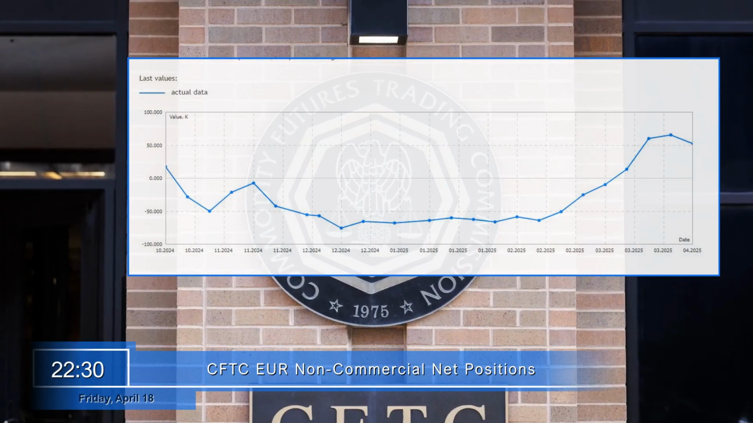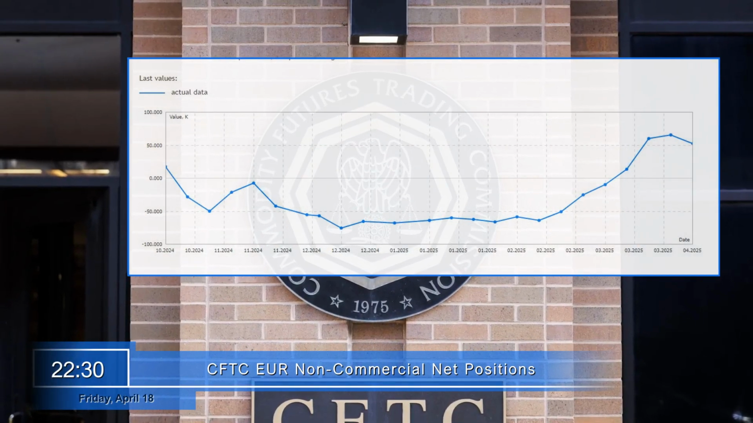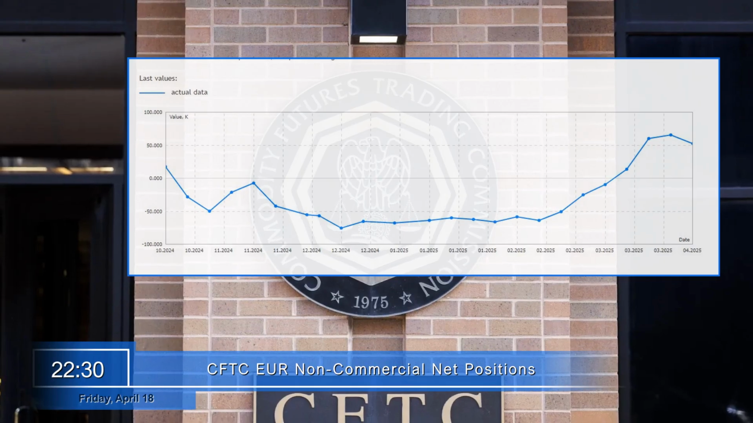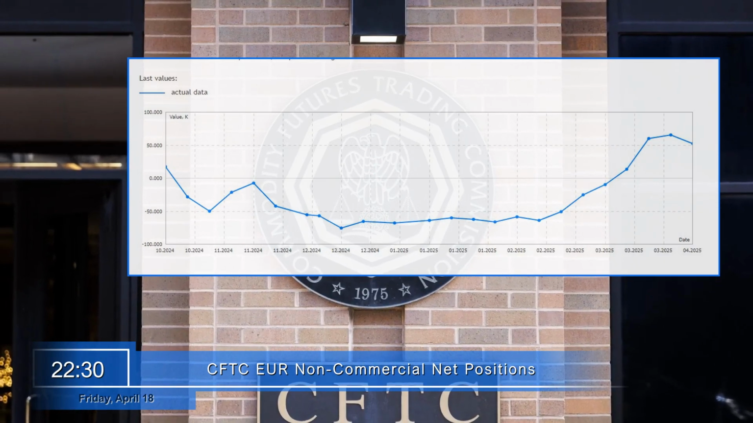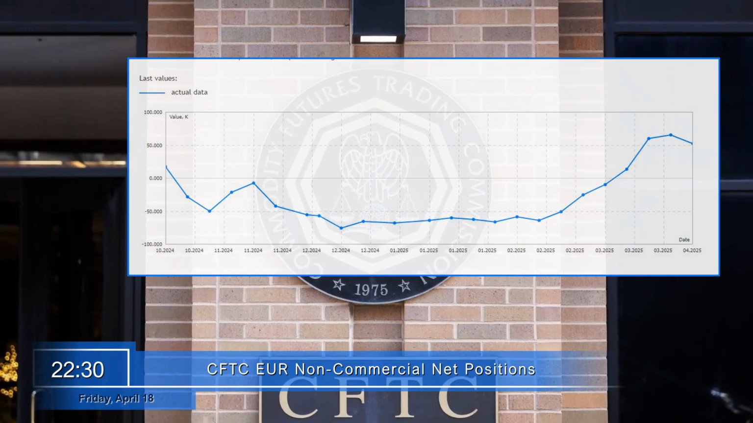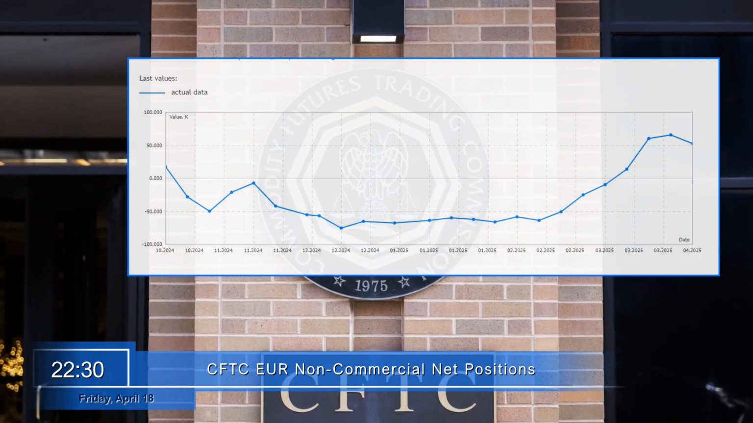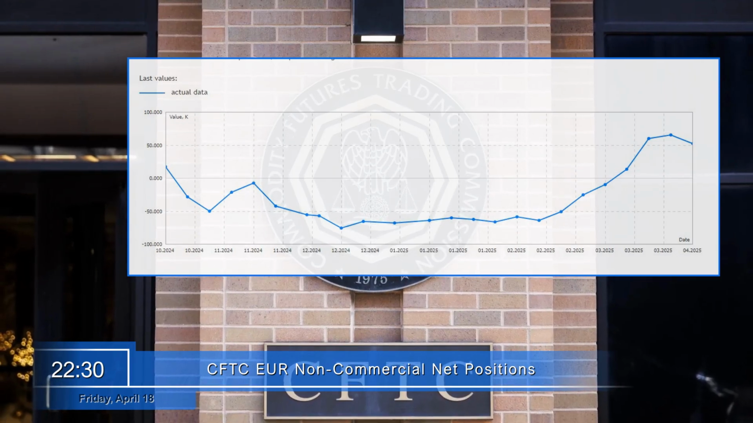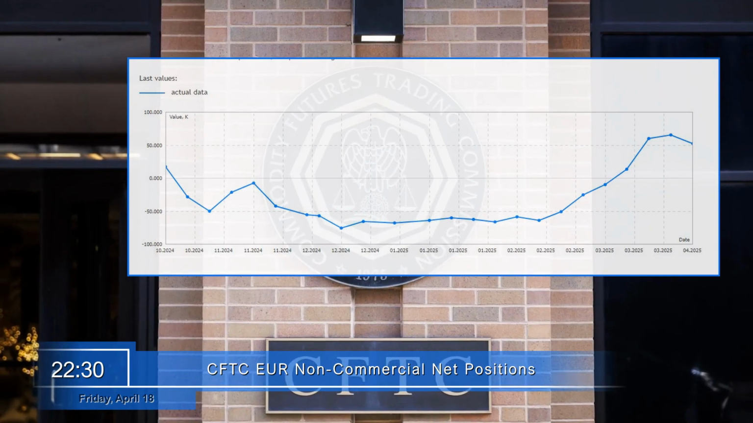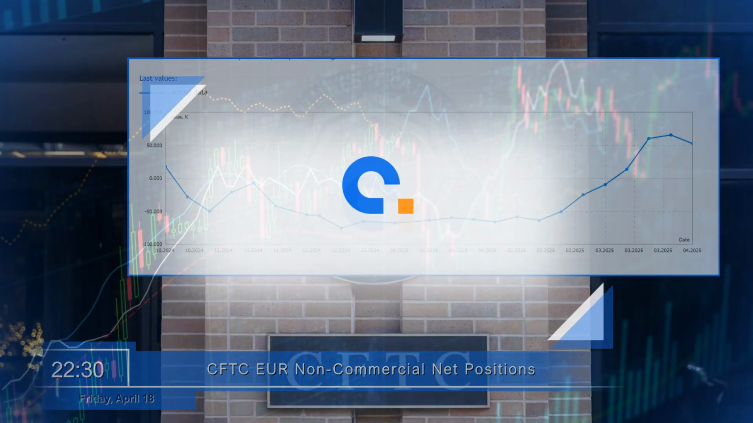Next, the net speculative positions on the euro from the CFTC will be released. An increase in long speculative positions on the euro indirectly indicates a rise in market activity for this currency. However, it doesn't have a direct impact on its price due to the relatively small volume of the data compared to the global scale.